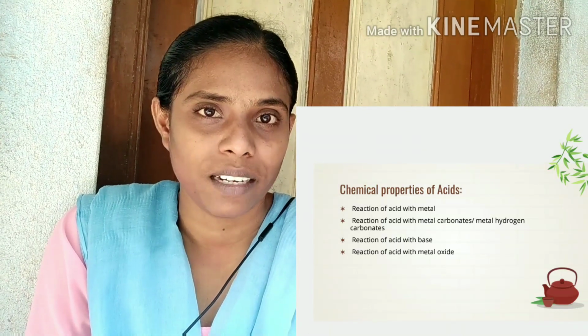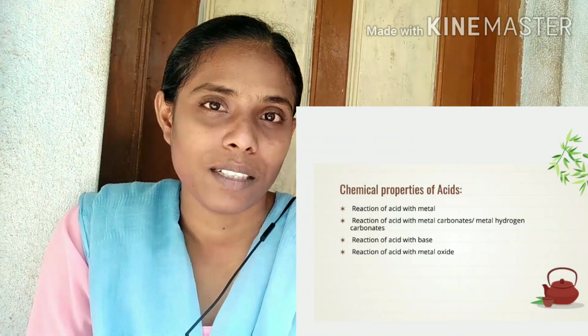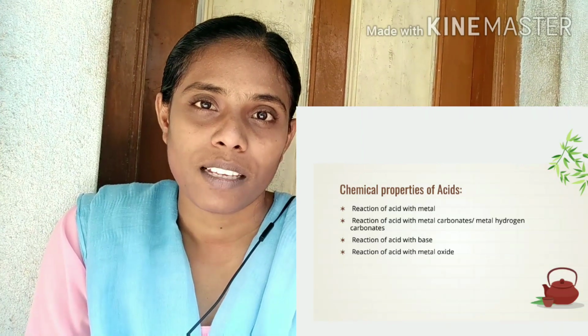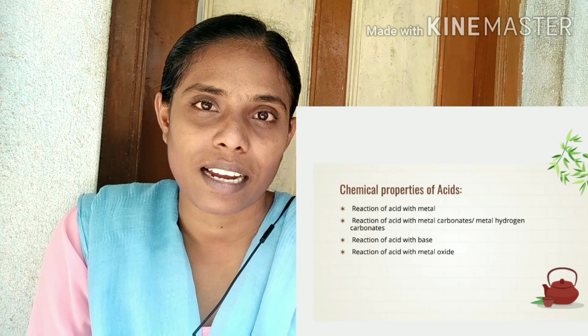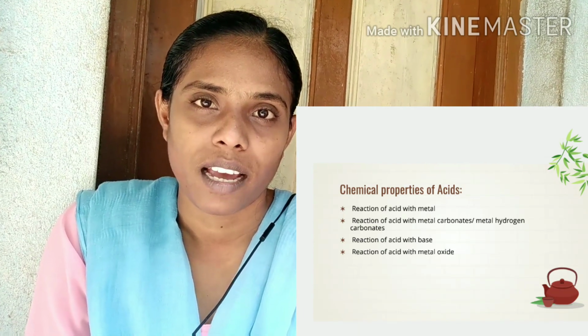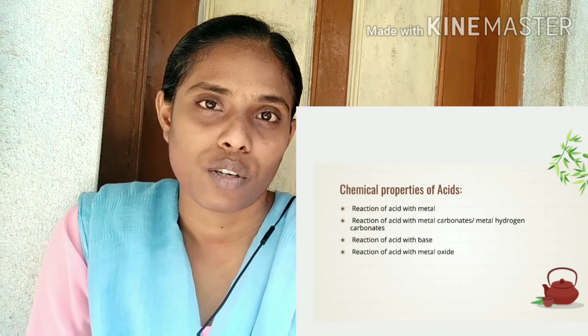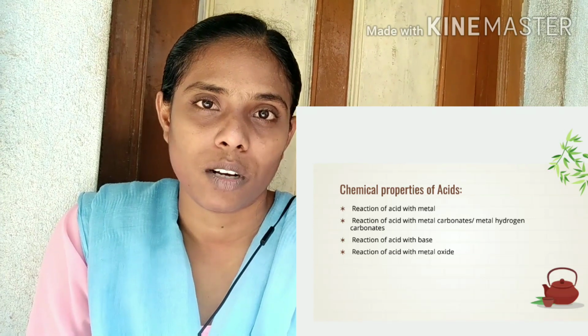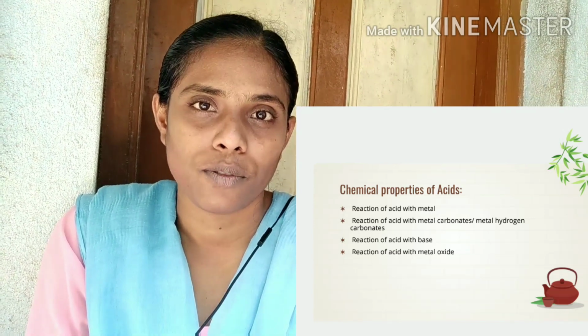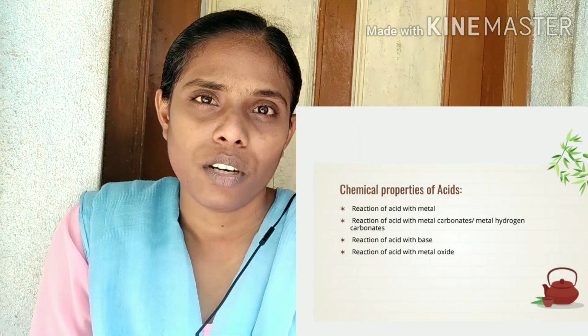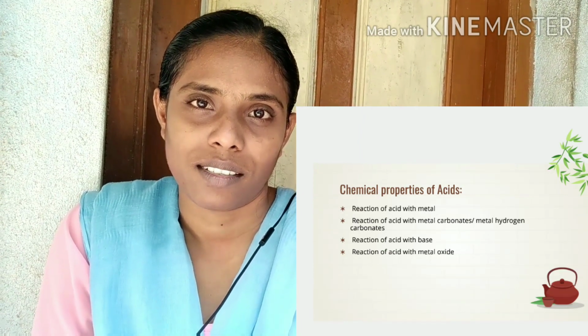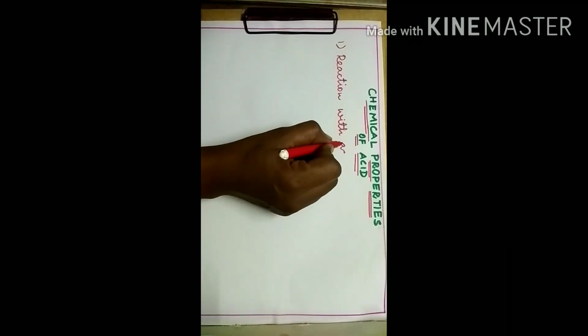Reaction of acid with metal, reaction of acid with metal carbonates or metal hydrogen carbonates. The third reaction is the reaction of acid with base, and the fourth reaction is the reaction of acid with metal oxides. Out of these four, in this video we are going to discuss only the first two reactions. Let's start now. The first one is the reaction of metal with acids.